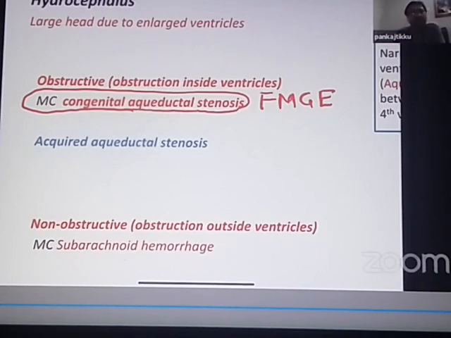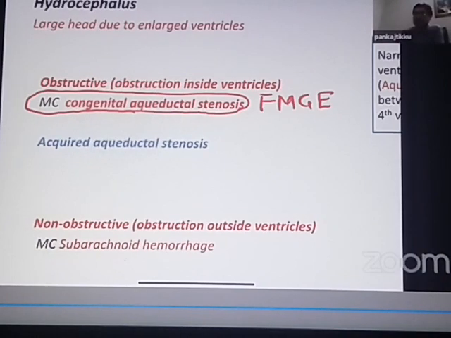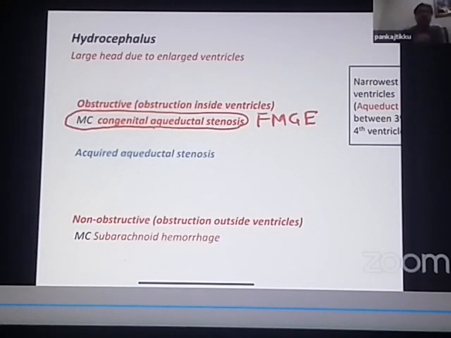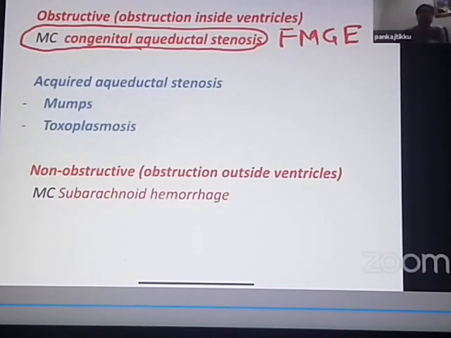But are there some acquired causes? That means when the child was born, he was normal, but later on went on to develop an obstructive hydrocephalus. Obstructive hydrocephalus means obstruction inside the ventricles. So can there be certain infections which can cause an obstructive hydrocephalus? Yes, there are two important acquired causes of obstructive hydrocephalus. Which are those infections? One is mumps, one is toxoplasmosis. So mumps and toxoplasmosis are two important causes of acquired hydrocephalus.